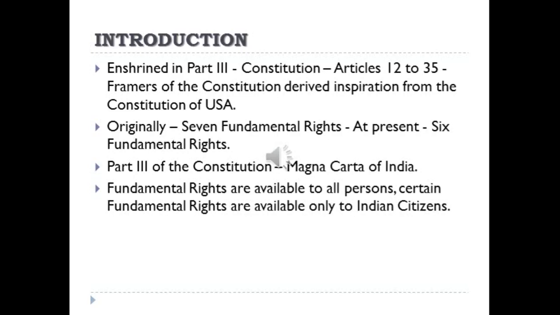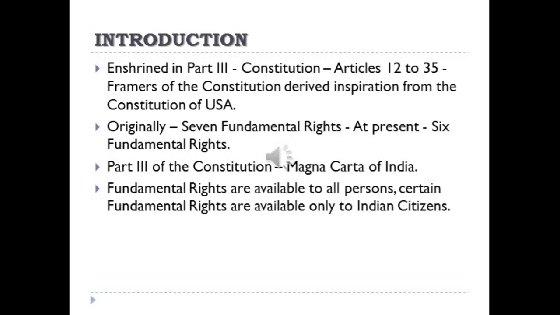Part 3 of the constitution is described as the Magna Carta of India. Magna Carta means, in the year 1215 AD, the British king was forced to give some rights to the people of England.